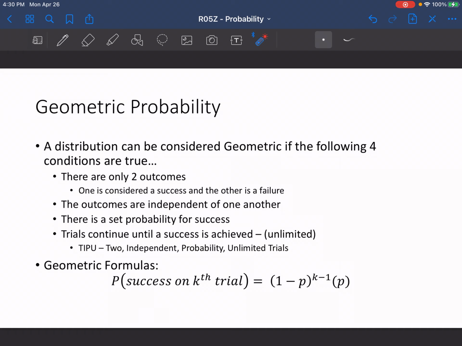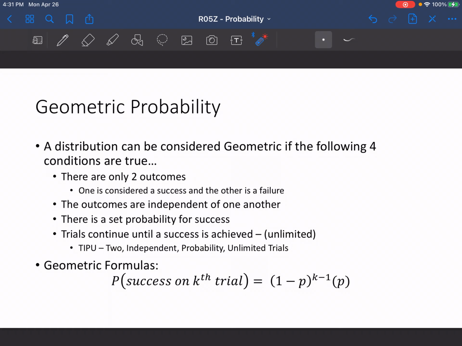So that's binomial probability. Geometric probability is fairly similar, but there's one distinct difference. A distribution can be considered geometric if the 4 following conditions are true. There are only 2 outcomes, which is like binomial. One is considered a success, one is considered a failure. The outcomes are independent of one another. There is a set probability for success, so all 3 of those are the same, but the difference is that trials continue until a success is achieved. So there are unlimited trials, essentially, for this. And when you look at the functions in the calculator, you'll note that that's essentially what it is. They don't give you a set number of trials in this case.